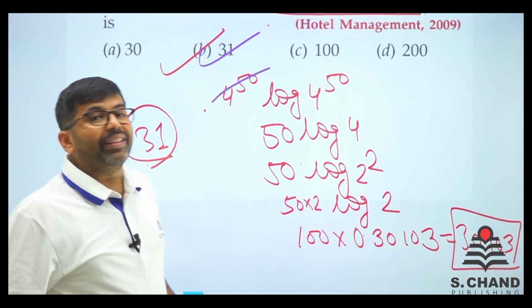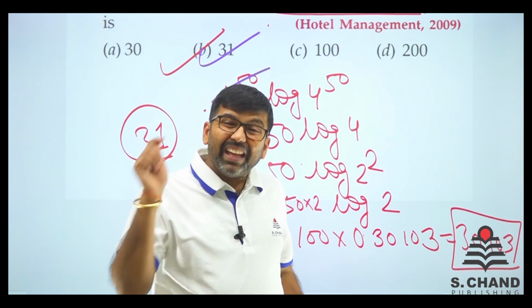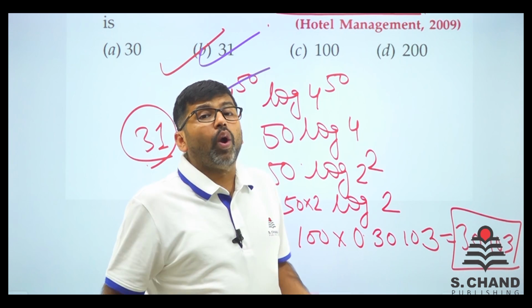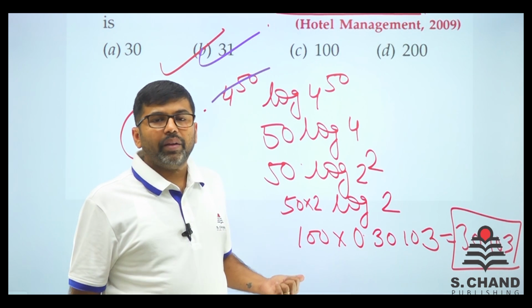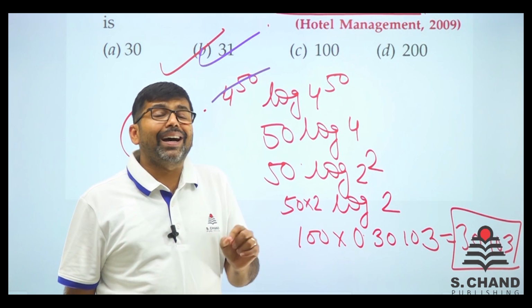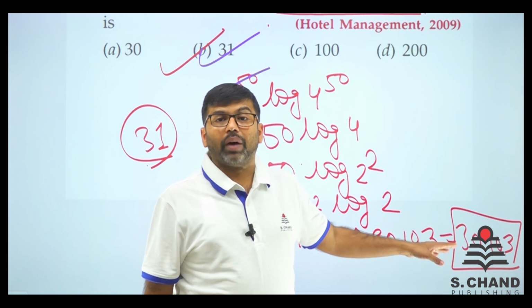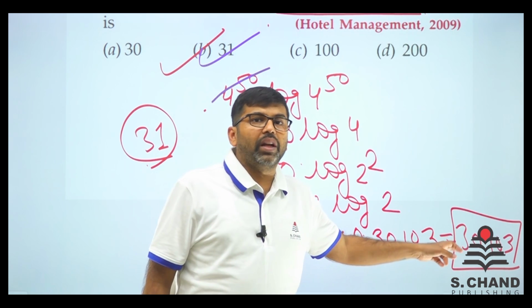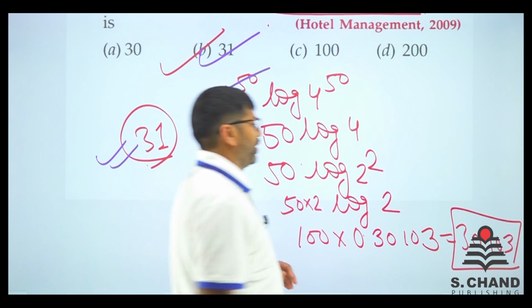If you remember, we had read that if the value is more than 1, the number of digits is 1 more than the characteristic. So this 30 point something is more than 1, so 30 and 1 added, the answer is 31. That simple question it is.